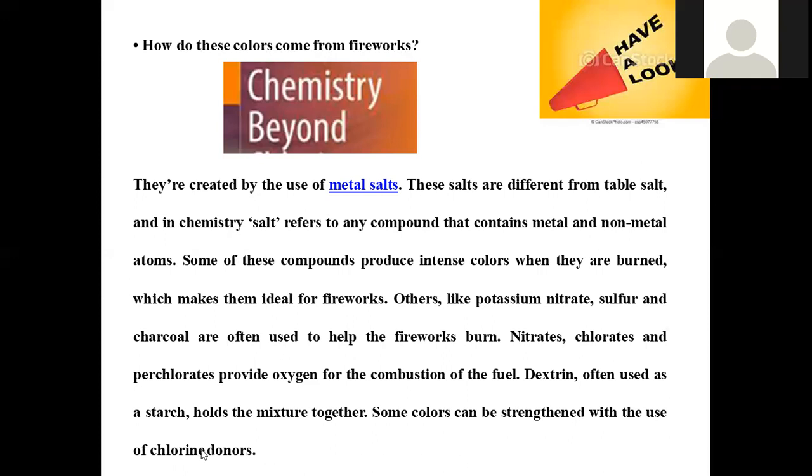Some colors can be strengthened with the use of chlorine donors. When chlorine donors, that means chlorinating agents, are present, they will induce intense colors in the fireworks. So in that way, all these are the compounds which are used to give sparkling colors upon burning, and this is the main chemistry involved in that.